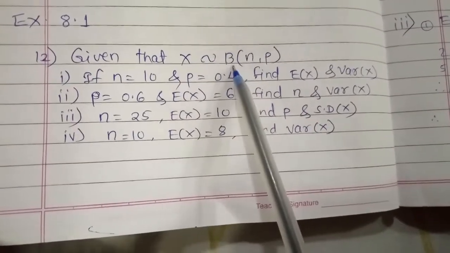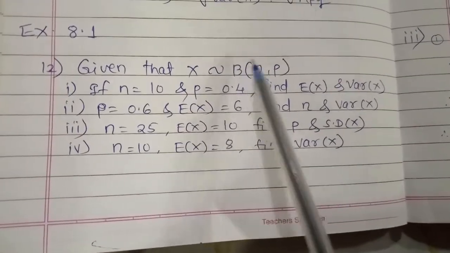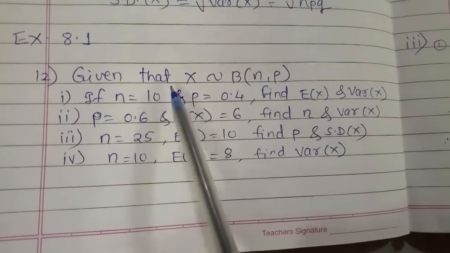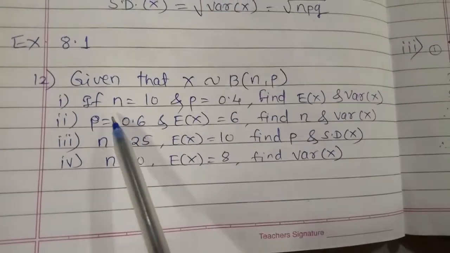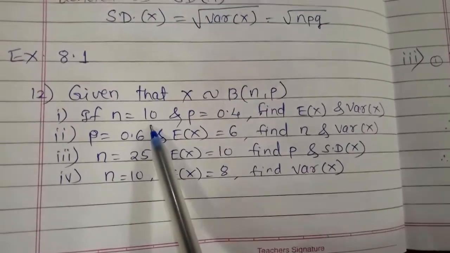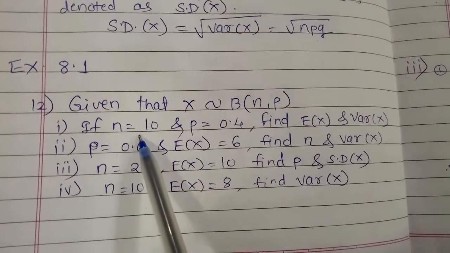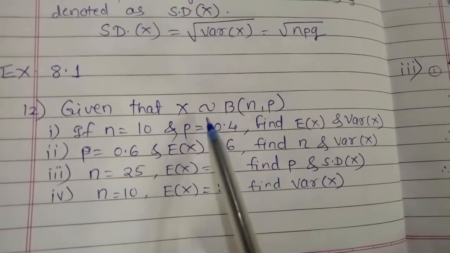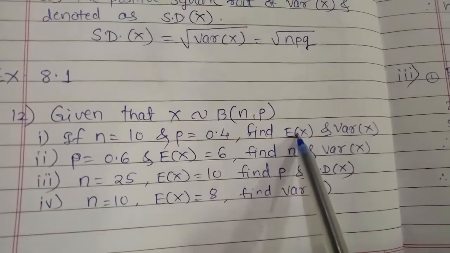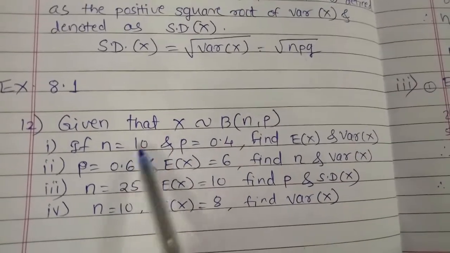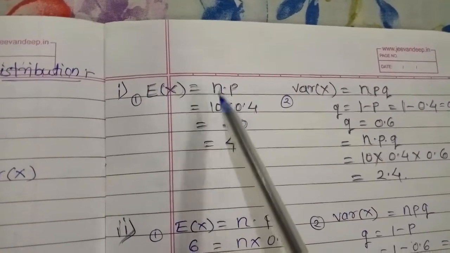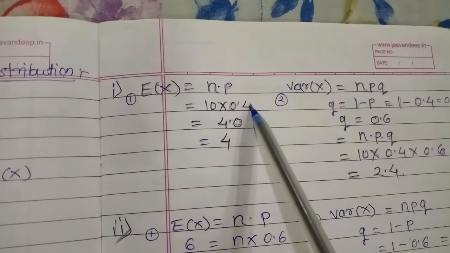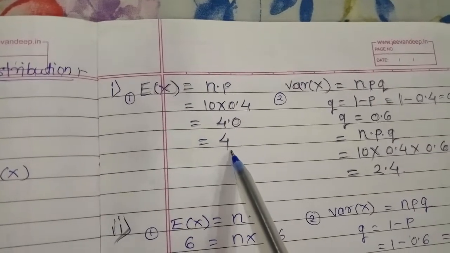Given that x follows the binomial distribution (n, p), you know how to read it. You are given 4 examples, so we take them one by one. If n is equal to 10 and p is equal to 0.4, you have to find E of x and variance of x. You are given the values of n and p, so we just put down the values. E of x is equal to n into p, so n is 10 and p is 0.4, and we easily find E of x.